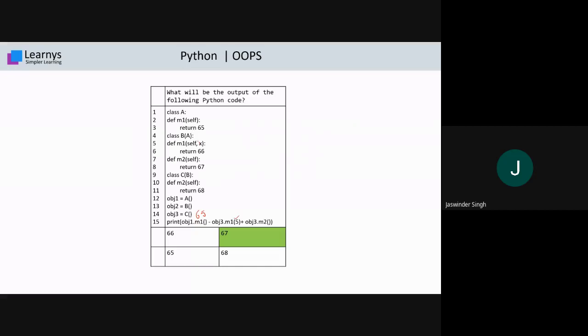So 66 is written in the place of obj3.m1, and the parameter value is 5, plus obj3.m2. That is, we also call m2 of the same C object, and m2 returns the value 68, with a plus sign before it. Now if you subtract 65 from 66, you will get -1, and -1 plus 68 is 67. So this is the right answer.